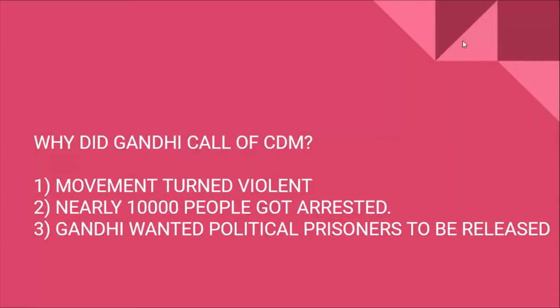Why did Gandhiji call off the Civil Disobedience Movement? First, again like non-cooperation, the movement turned violent, and nearly 10,000 people got arrested. Gandhiji wanted political prisoners to be released. If Gandhiji called off the movement, then all the political prisoners would be released. Very important: the movement turned violent as everyone started attacking the British courts and government buildings.